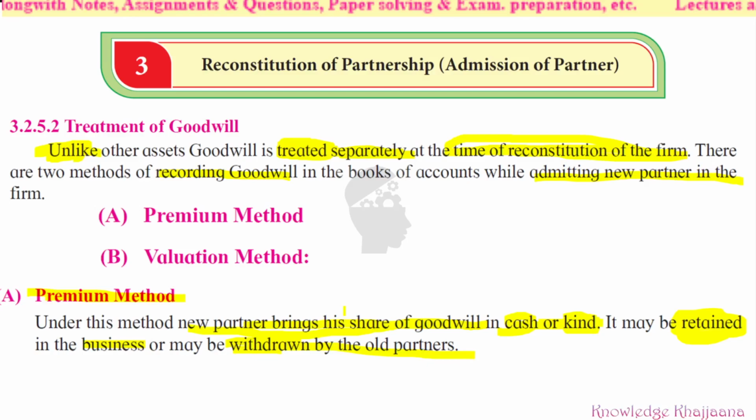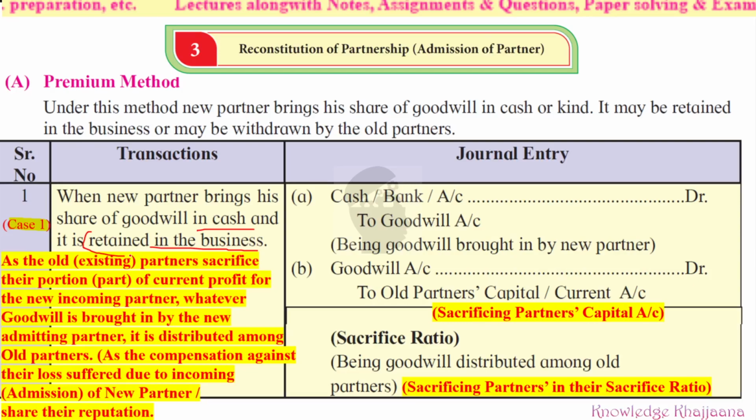Now see, in this case, whatever share of the goodwill is brought by the new partner, in this partnership business they are retaining that goodwill. Means they are keeping it as it is. They are not withdrawing. This is the first case. The old partners are not withdrawing. They are maintaining that goodwill. They are keeping that amount of goodwill, which is called retained.